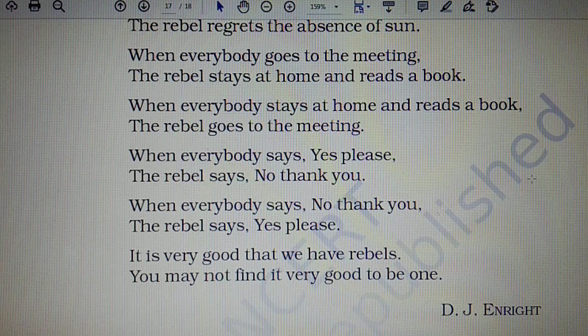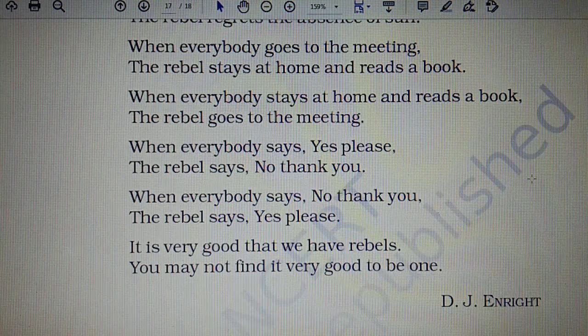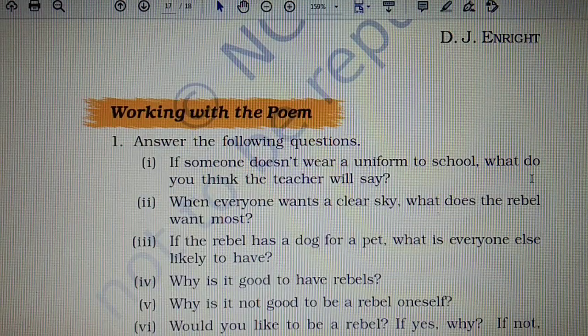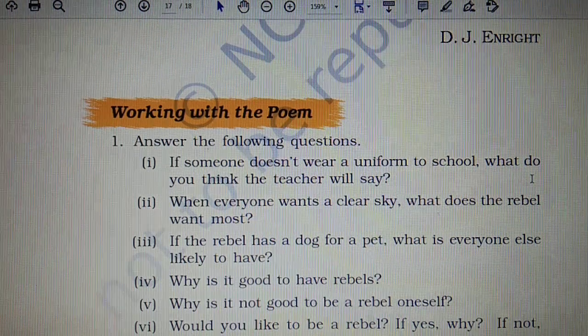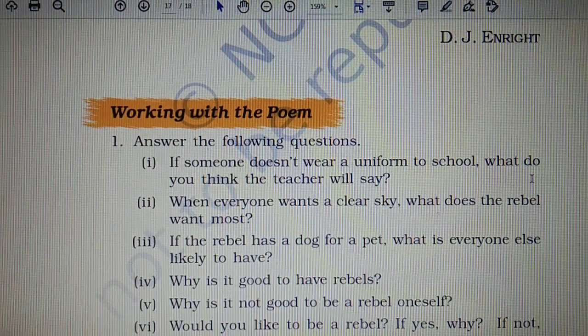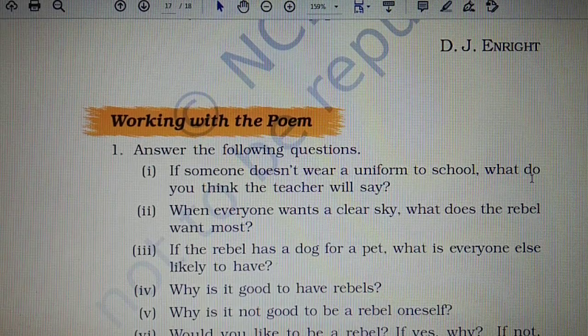And saying no whenever everybody says yes is another character trait of the rebel. So here we have seen how the rebel is trying to contradict everything that others are trying to do.